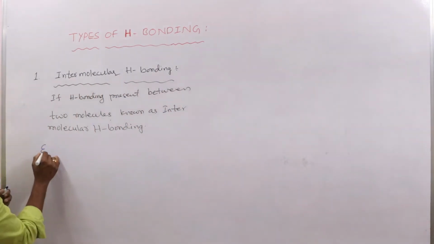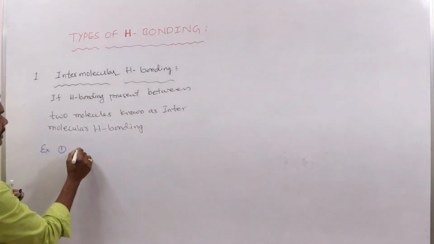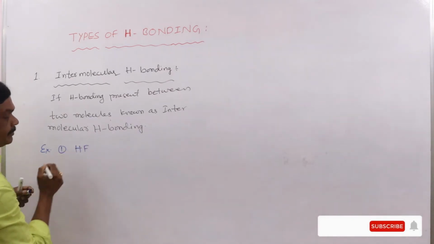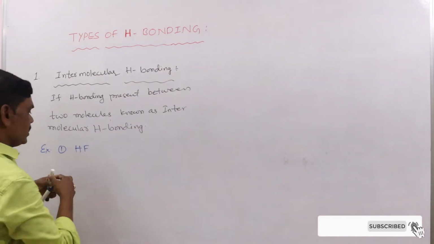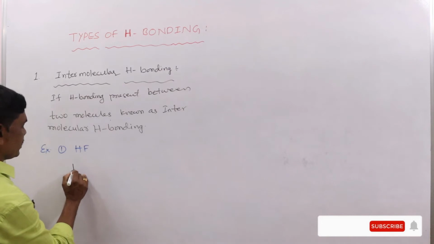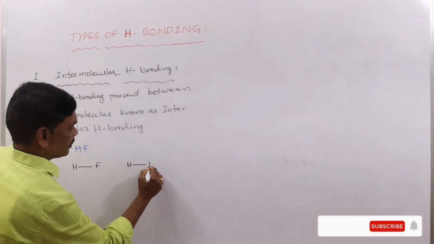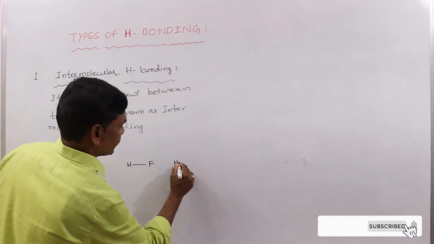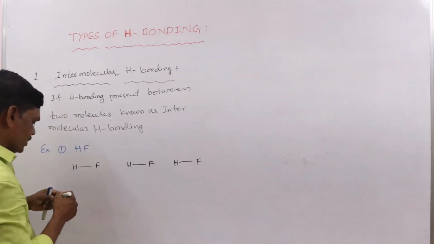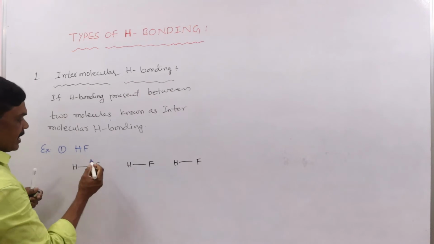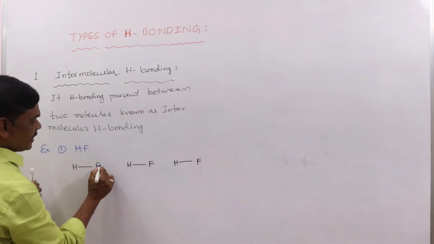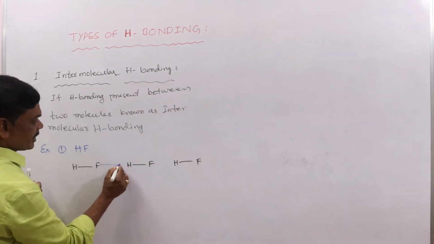Example, first one, hydrogen fluoride. So now hydrogen bond, high electronegative atom and hydrogen.